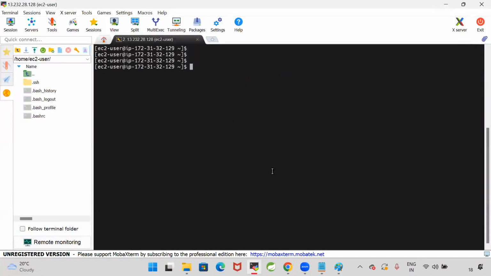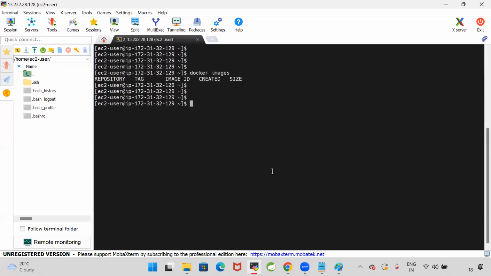Now, can I run the image directly? Currently, the image is not available in my system. Now directly I'm going to execute docker run ashokit/springboot-rest-api.